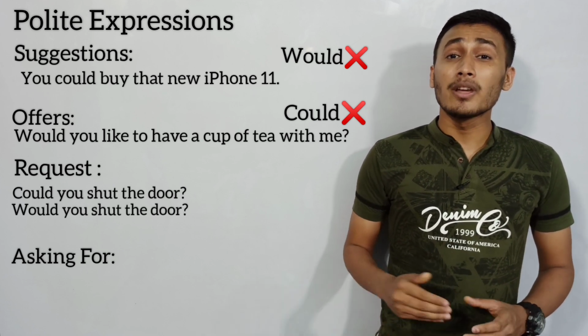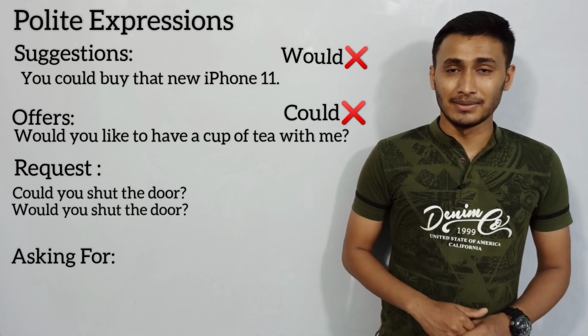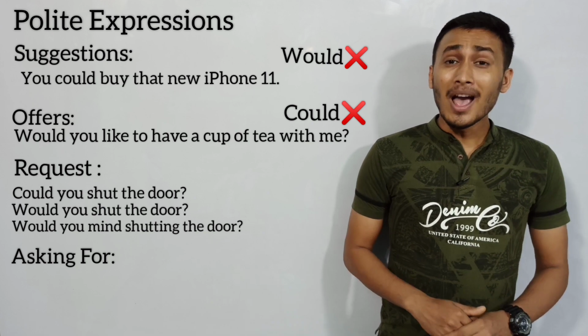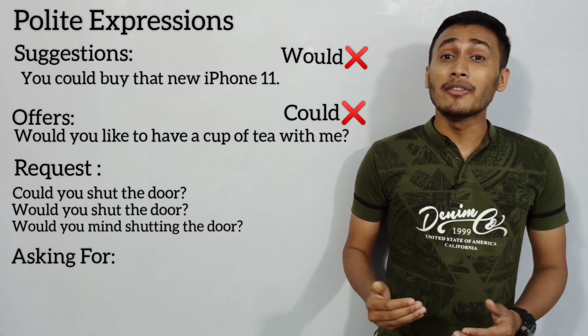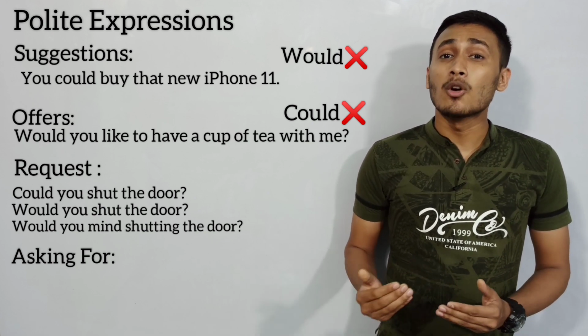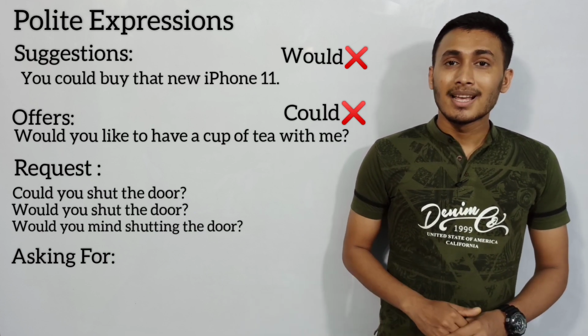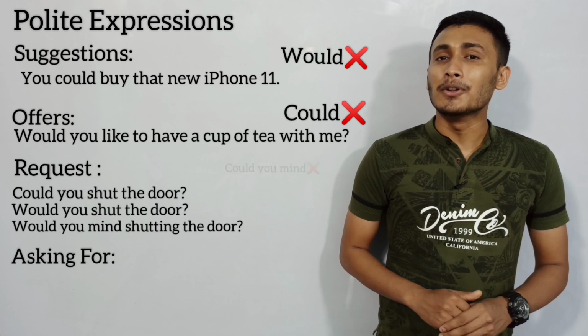Let's talk about another way which we can use to make the same sentence. Would you mind shutting the door? You have to understand with would you mind we use gerund form of the verb. Means you have to add ing with verb. And we never say could you mind.